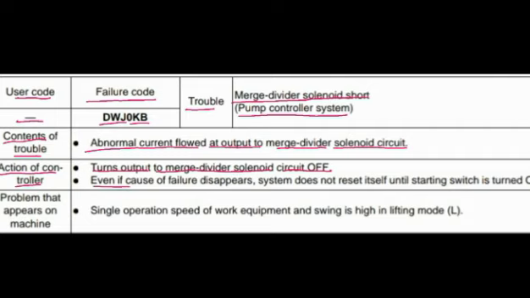Even if cause of failure disappears, system does not reset itself until starting switch is turned off. Problem that appears on machine: single operation speed of work equipment and swing is high in lifting mode.